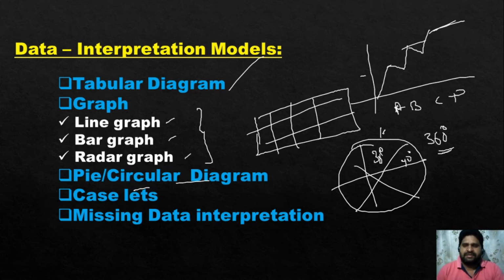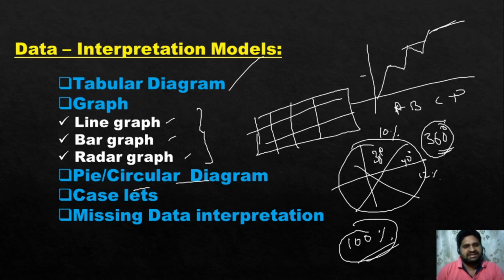Sometimes it will be given in the form of percentages, 10%, 12%, 15%, like that. If it is given in the form of percentages, altogether it is 100%. Look here, when you're taking data interpretation cases, especially pie sectors, if it is in the form of percentages, altogether it is 100%. If it is in the form of angles, altogether 360 degrees. And caselets, this is also nothing but theory-based questions. From that also we'll retrieve the data in the form of a table. And missing data interpretation: sometimes it will be tabular diagrams or circular diagrams.